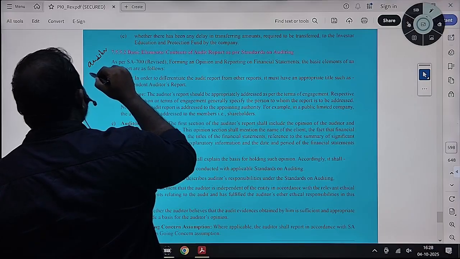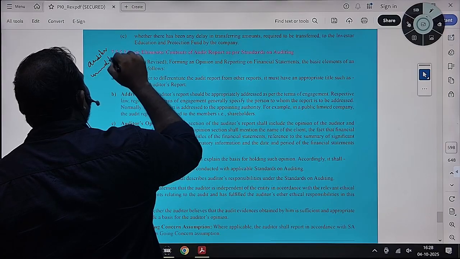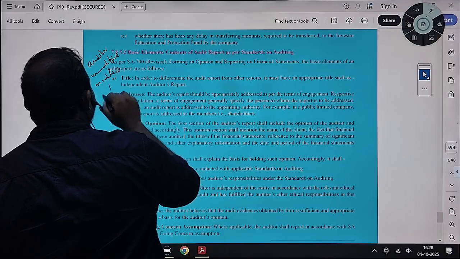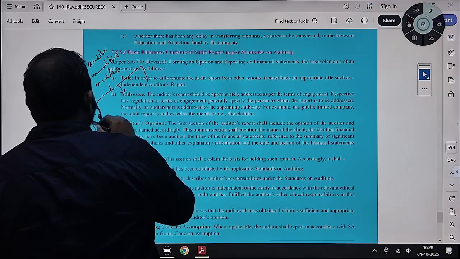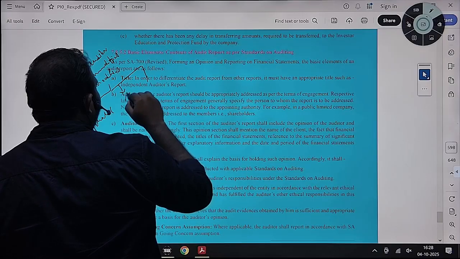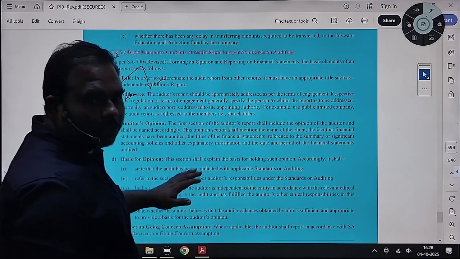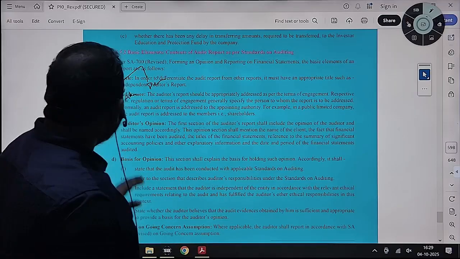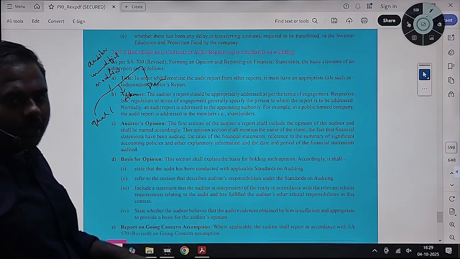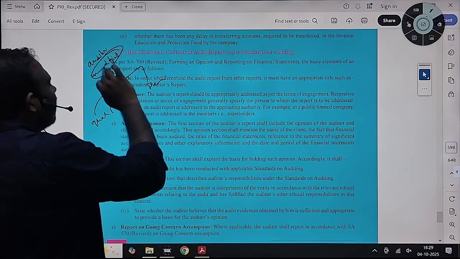You will issue unmodified opinion. Either you will issue unmodified opinion or you will issue modified opinion. Modified opinion is again classified into 3 types. You will issue qualified opinion, adverse opinion, or disclaimer of opinion. Either of these opinions you may express in your audit report. How these opinions are expressed we will discuss in the upcoming topic. Actually it is discussed in the next topic, but I will discuss here itself.